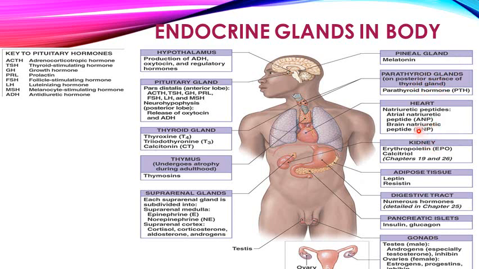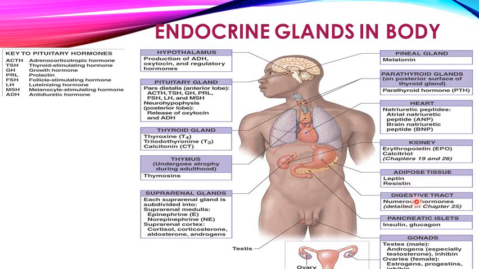There are certain glands which are present in the form of clumps and cords, which produce hormones in certain organs. These are the heart, which produces the natriuretic peptide, that is atrial natriuretic peptide ANP, acting as a hormone. The kidney, that is very important, has the renin angiotensin type of hormone.